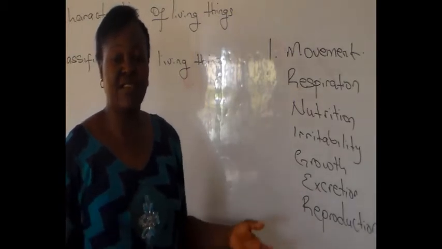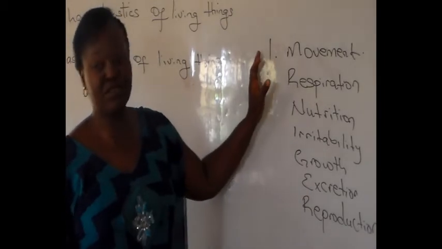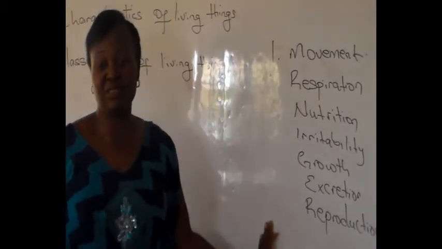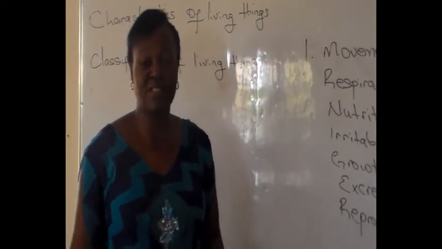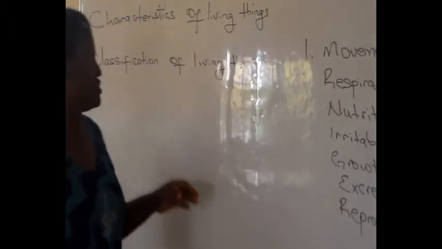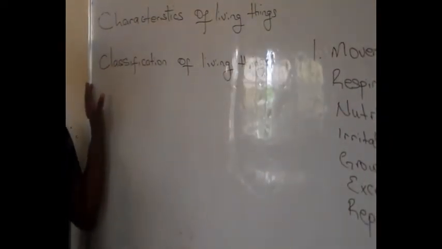Bacteria is a living thing. Virus is a living thing. So they all belong to this group. We can call them living things. They are not non-living things. Then we'll move on to classification of living things. How do we classify living things? What are those characteristics that help us to classify living things?